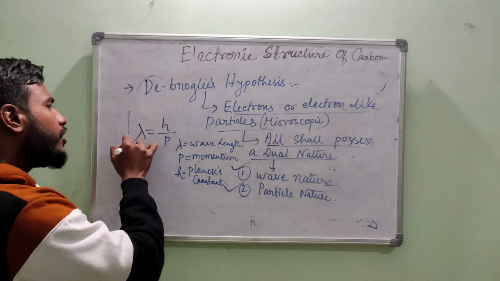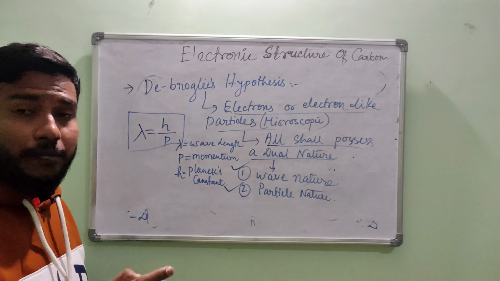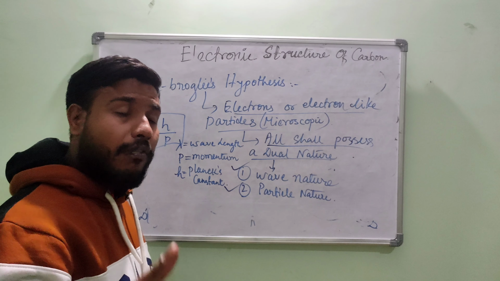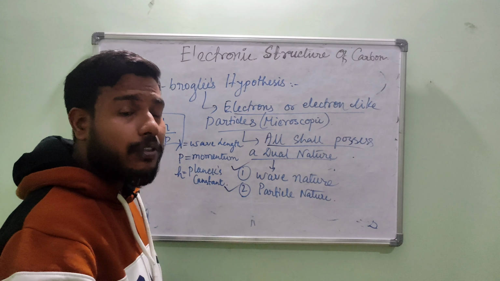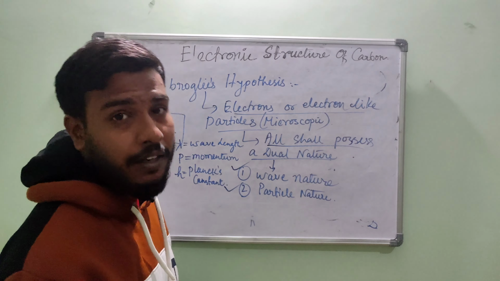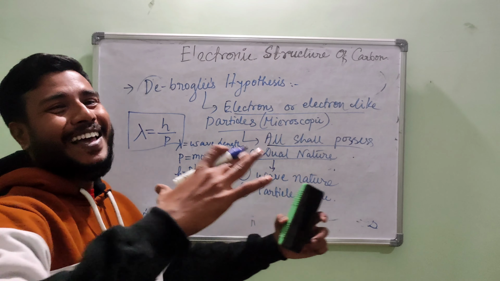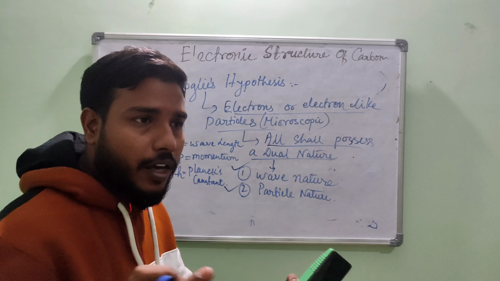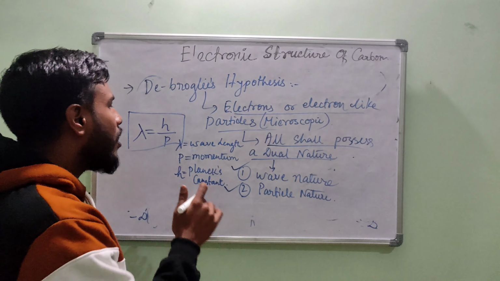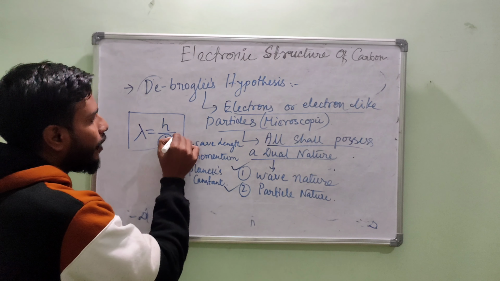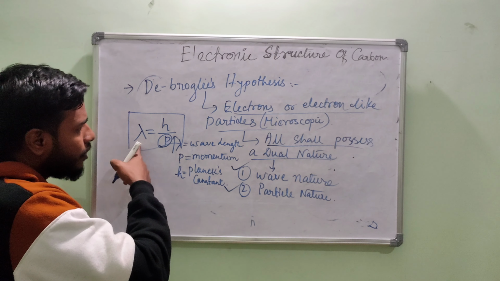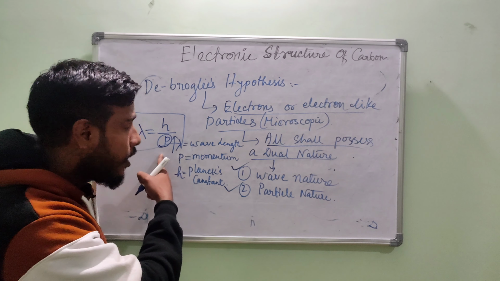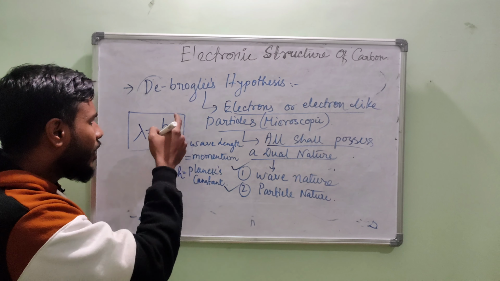So this expression gives us an idea: by this expression we can prove that large objects, if they possess a wave nature, the wave will be physically insignificant. How? If that object is massive, that means it has a large mass. If the mass is large, then automatically the momentum becomes higher. If you see the wavelength, it is inversely proportional to the momentum; as the momentum is in the denominator, if the momentum becomes higher, then automatically